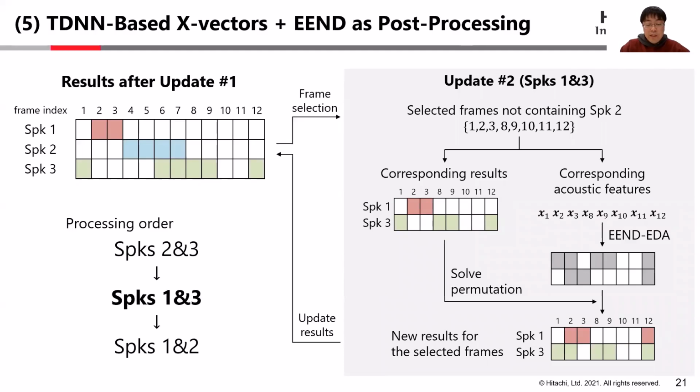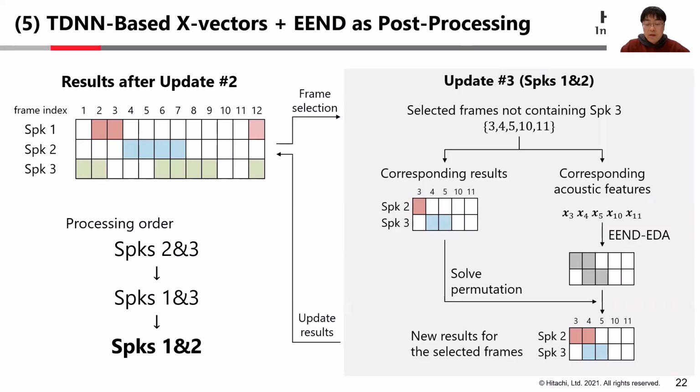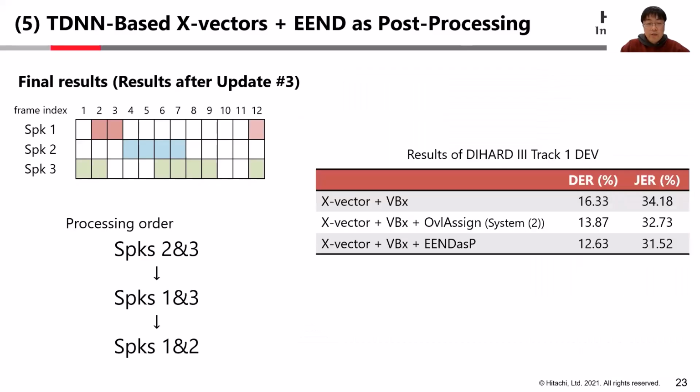We iteratively execute the same process for each speaker pair. In the second iteration, we do the same for speakers 1 and 3 and update the results accordingly. In the third iteration, speakers 1 and 2 are processed to obtain the final results. Results after 3 iterations of processing are considered the final result of EEND post-processing in this case. Results in the right table show that EEND as post-processing improves the results of x-vector clustering. And this is better than the overlap assignment using heuristics as in System 2.